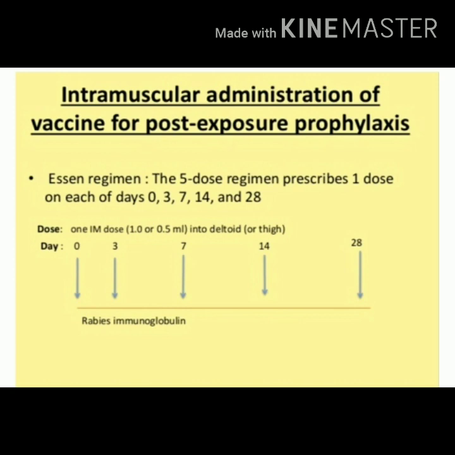At the end you can see rabies immunoglobulin, but now you know it is indicated only for category 2 and category 3 patients along with vaccination. We are talking about which regimen? Yes, you are right. It is Essen regimen.